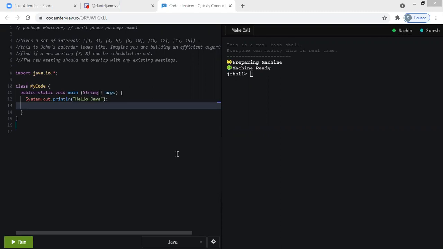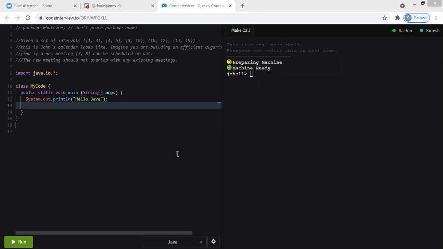So the set of intervals that is provided is your typical calendar, and then you're writing software. Given a specific meeting, you're going to find if the meeting can be scheduled based on the existing meetings. Your meeting cannot overlap with any of the existing meetings, obviously. That is the constraint.